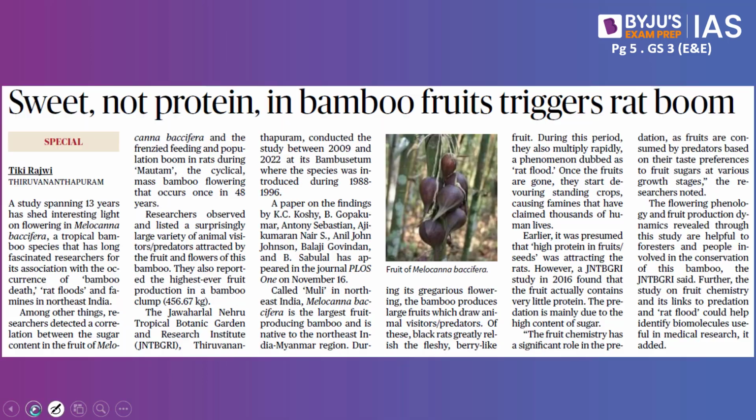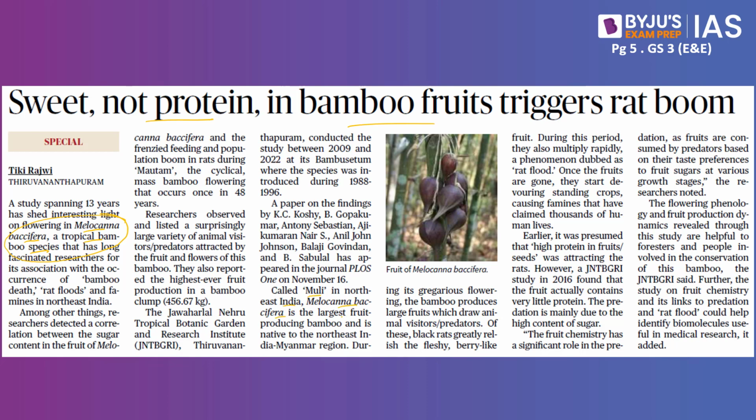Now let's look into the next article. This article says sweet knot protein in bamboo fruits triggers rat boom. The article here is speaking about one of the plant species called Melocanna baccifera. This happens to be a tropical bamboo species. So remember, Melocanna baccifera is one of the bamboo species, and this can be important from the preliminary examination point of view. It is called Muli in northeast India.